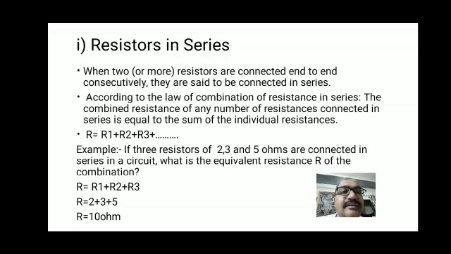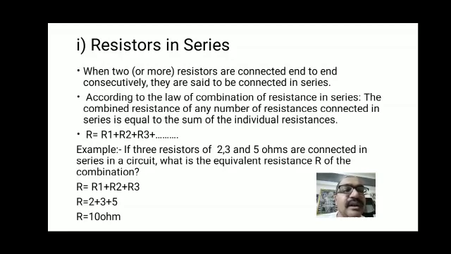Okay, let's discuss one sum on resistances connected in series. This is the question: if three resistors of 2, 3 and 5 ohms are connected in series in a circuit, what is the equivalent resistance R of the combination? Three resistors are given: R1 is 2 ohm, R2 is 3 ohm and R3 is 5 ohms.